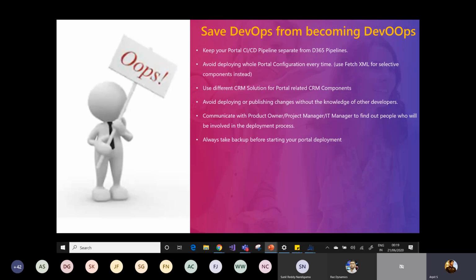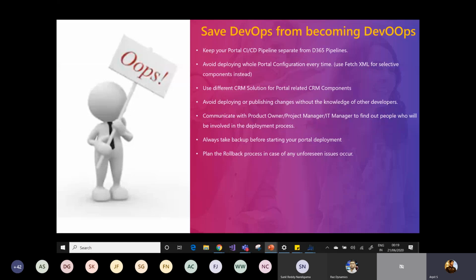Always take a backup before starting a portal deployment. Before deploying your configuration, take a backup of your target instance, so that if anything gets messed up in the target instance, you can simply roll it back. Plan the rollback process in case any unforeseen issues occur. It's a good practice to keep in mind what the rollback process should be if anything goes wrong.